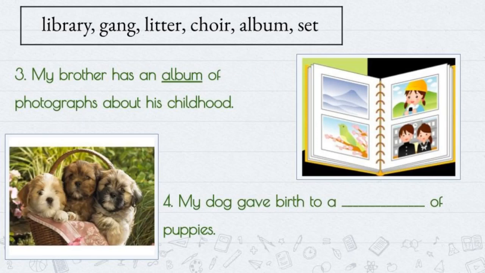So students, write the third answer, album. Okay, write the fourth sentence. What is the fourth sentence? My dog gave birth to a dash of puppies. Okay, let us see inside the box. Gang? No. Is it litter? Yes, litter is the collective noun which refers to a group of kittens or puppies. Okay, students, write the fourth answer, litter.